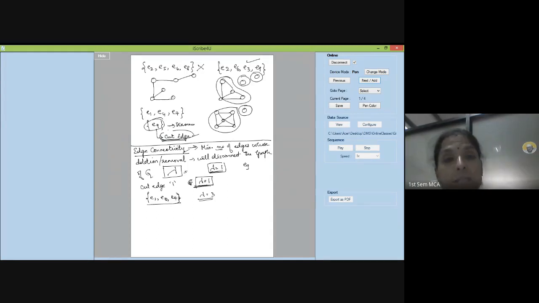I repeat, if there is a cut edge in the graph, the edge connectivity of the graph is going to be 1, which is denoted by lambda. Lambda is equal to 1. If there is no cut edge, look out for a cut set which has the least number of edges. That is nothing but your edge connectivity. Clear? Okay, that is about edge connectivity. I will give you one example towards the end, after vertex connectivity. Next, let us see what is vertex connectivity.